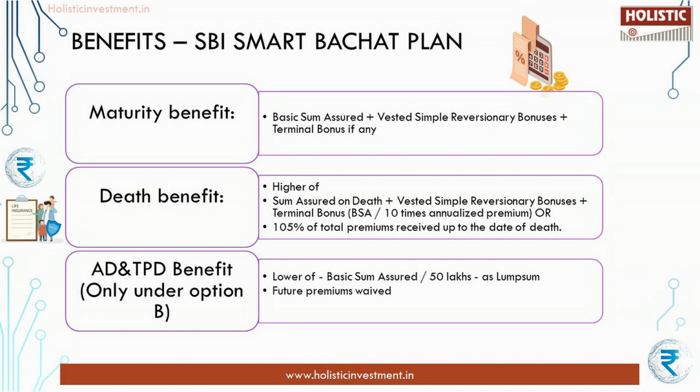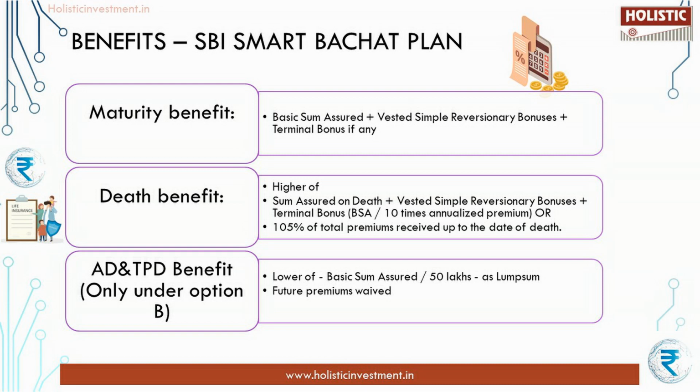Death benefit for both options. On death of the life assured during the policy term, the nominee is entitled to get a higher of sum assured on death plus vested simple reversionary bonus plus terminal bonus, if any, or 105% of the total premiums received up to the date of death. Here sum assured on death will be higher of basic sum assured or 10 times the annualized premium.